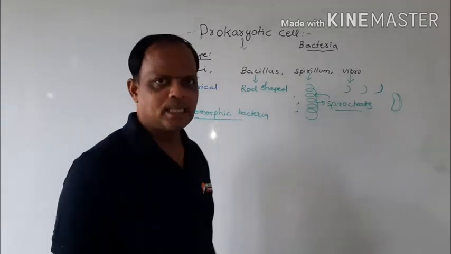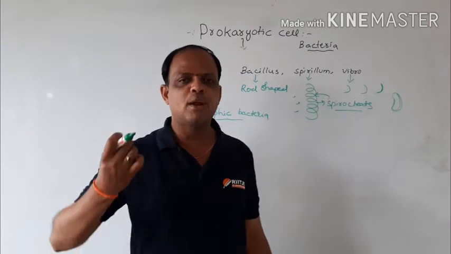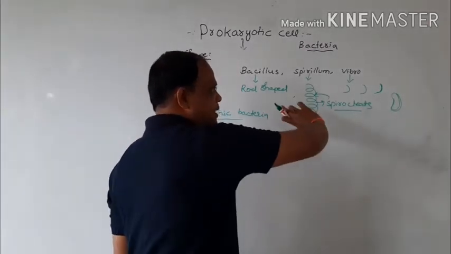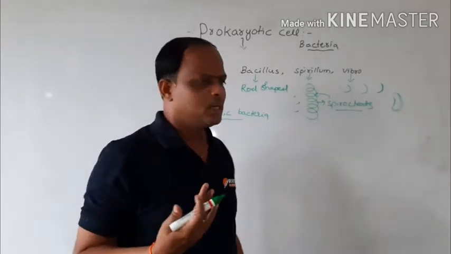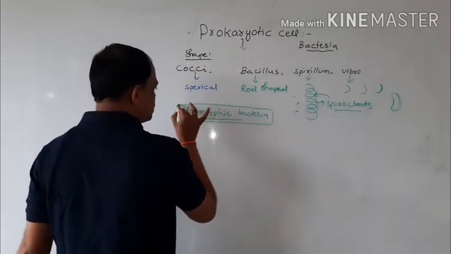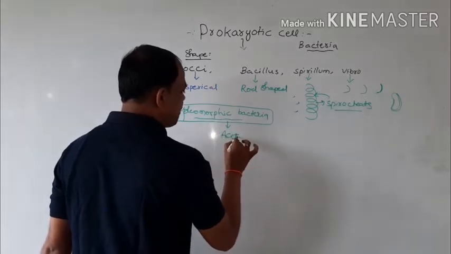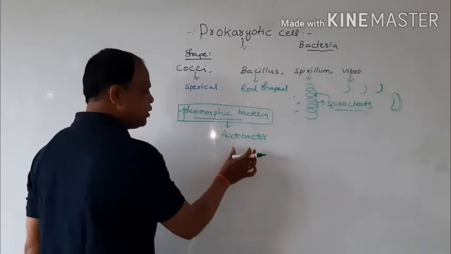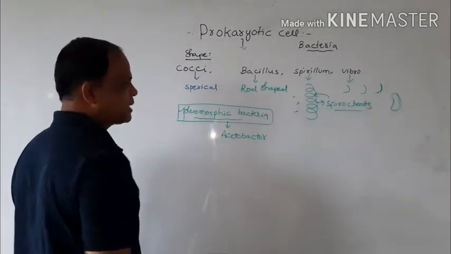Pleomorphic bacteria means that, based on the environmental conditions and nutrition available, the bacteria can change their shapes. The best example of pleomorphic bacteria is Acetobacter. So these are the shapes of bacteria.